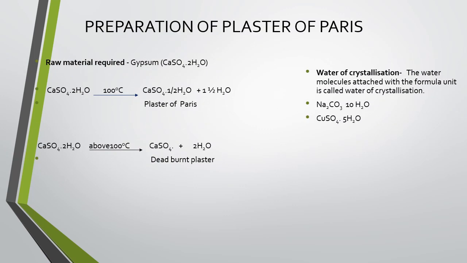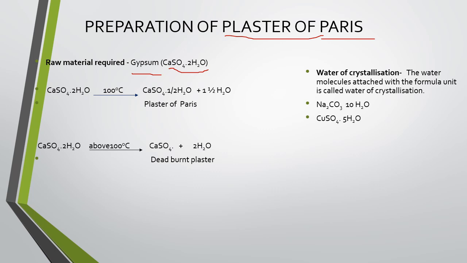Now, preparation of plaster of Paris. Here, raw material required for the preparation of plaster of Paris, that is gypsum. And gypsum, as it is abundantly found in Paris, hence the name is given plaster of Paris. The molecular formula for gypsum is CaSO4·2H2O. That means calcium sulfate with 2 molecules of water is known as gypsum.